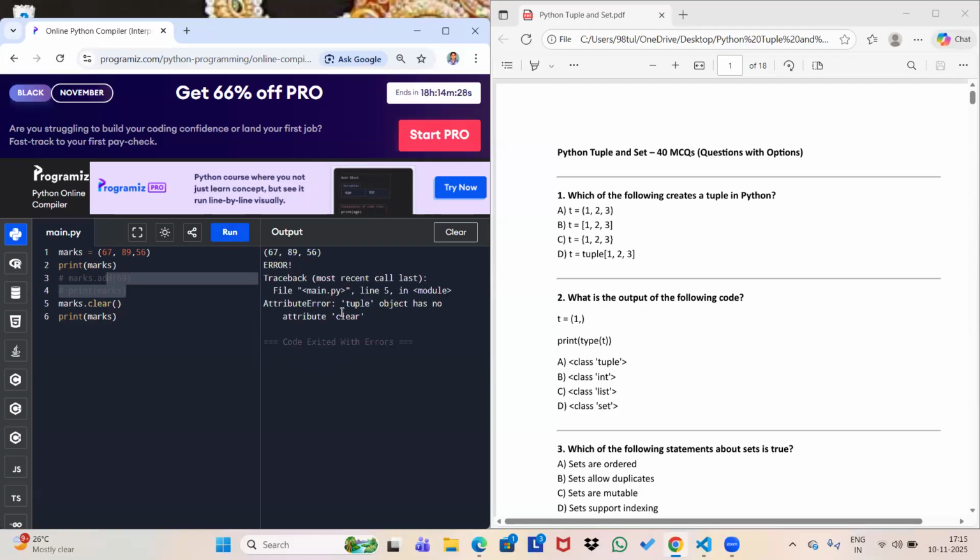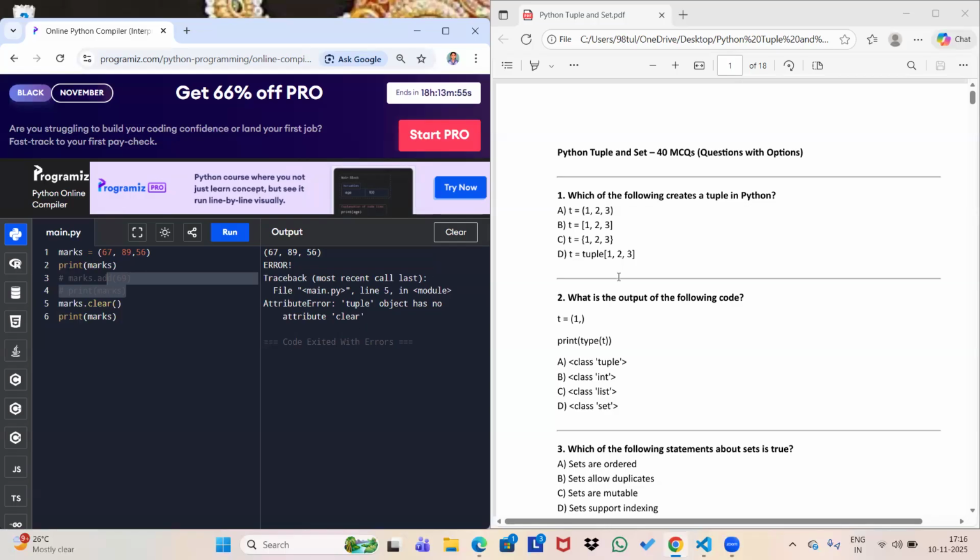No. Attribute error. Tuple object has no attribute clear. That means nothing is going to happen with a tuple. So that's why we can say that tuple is immutable and tuple is heterogeneous. You can store multiple data types like string, boolean, float, int, complex, anything. So this is heterogeneous, but you cannot make changes. That's why it is immutable, and it is fast with respect to list because it is immutable.